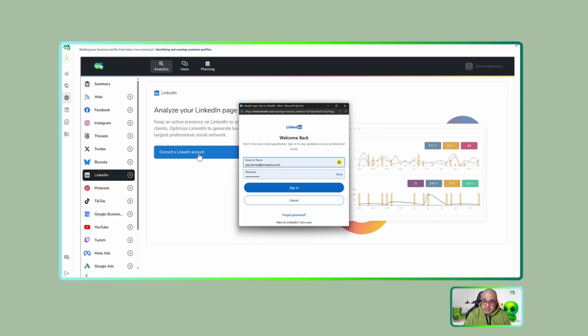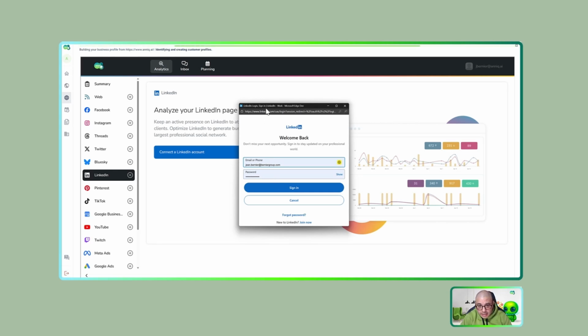As I expected, I should receive the screen for the specific social media, and this is totally secure to make my authentication and bring access to your social media. That access allows creating content and getting analytics. So I need to use my user or my email and my password. It could be interesting if you have a second authentication factor, in your mobile app or another method. LinkedIn could ask you for that part.